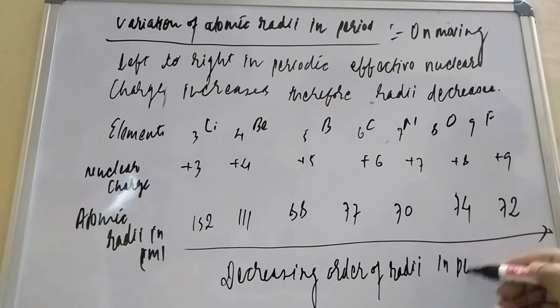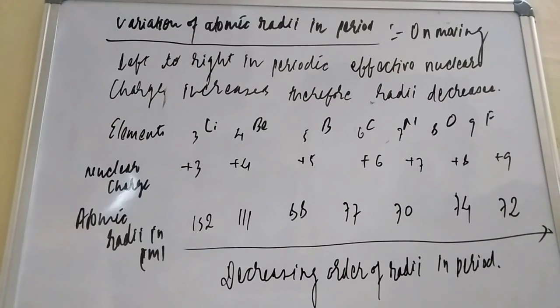in a period. So what I am saying is, students, when you are moving left to right, the radii will decrease, while moving top to bottom, the atomic radii will increase. Let me explain this increase and decrease. In a group, the number of shells is increasing, so the atomic radii also increases. In a period, the number of shells is constant, but the effective nuclear charge is increasing.